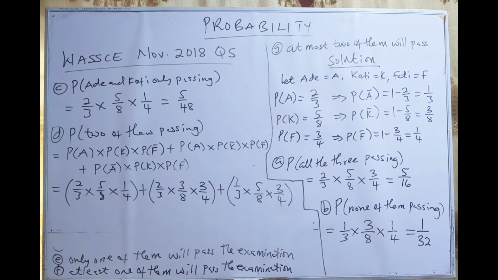So let me put it on the calculator and then we are good to go. So 2 on 3 times 5 on 8 times 1 on 4.